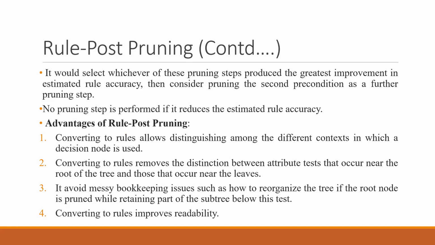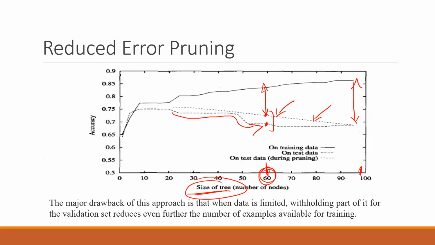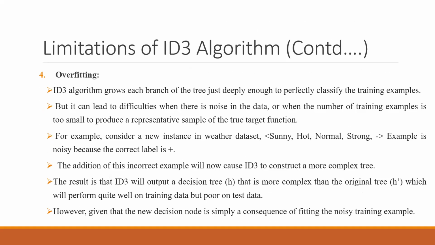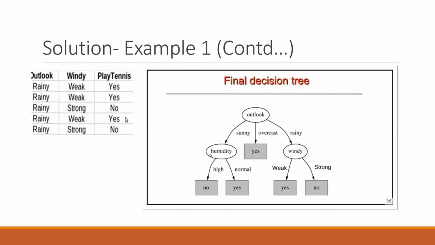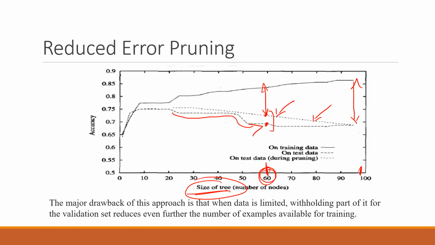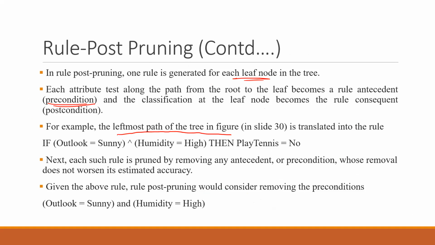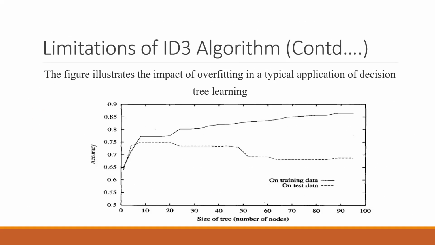So let's go to slide number 30. So it was this one. Yeah, so we will be talking about these things. Leftmost side, humidity. Let's see what's written. Yeah, so if outlook is equal to sunny and humidity is equal to high, then play tennis is equal to no. Okay, so this is one of the rules: if there is a sunny outlook and humidity is high, then you will not play tennis.